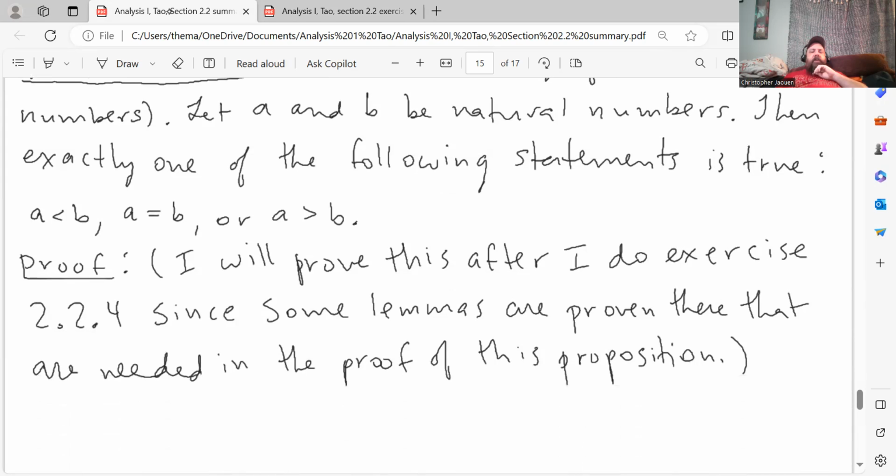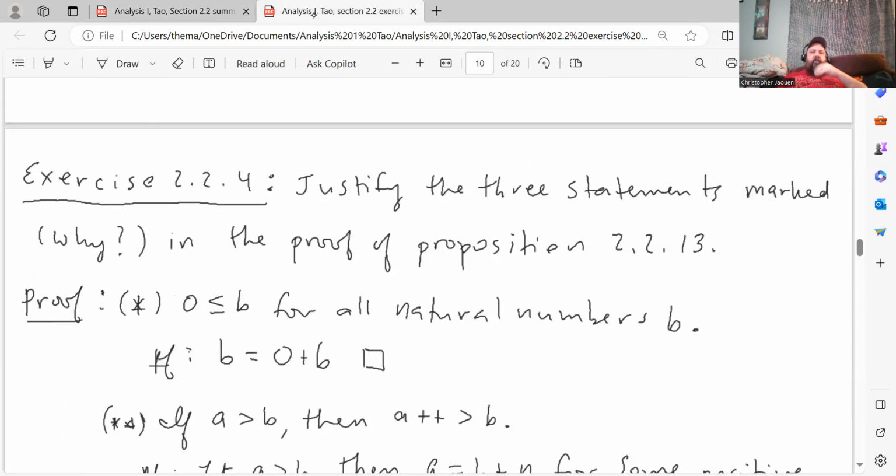So he does give a proof sketch of this in the book, but there's a few statements that he says why after, meaning that he wants you to prove those things. So instead of proving this statement in the chapter section itself, I said I'll prove this after I do the exercise where I prove those lemmas first. Then we can just use them and prove the theorem. So after I show you the proof of those statements, then I'll prove the trichotomy law.